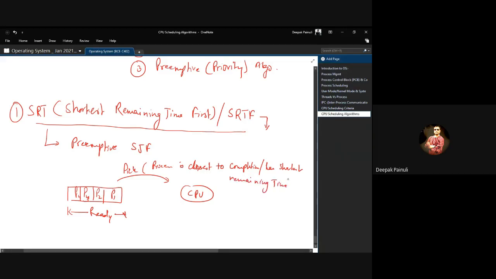What does remaining time mean? How much time is remaining for that particular process to be completed, right?